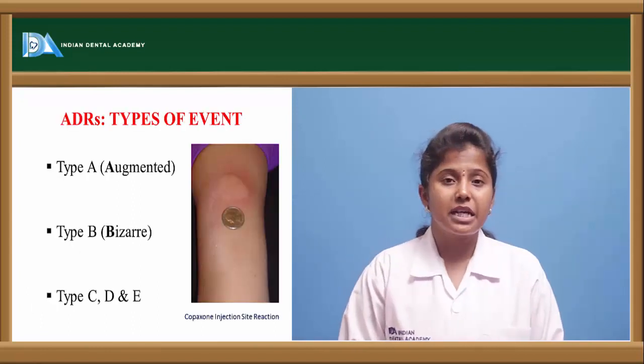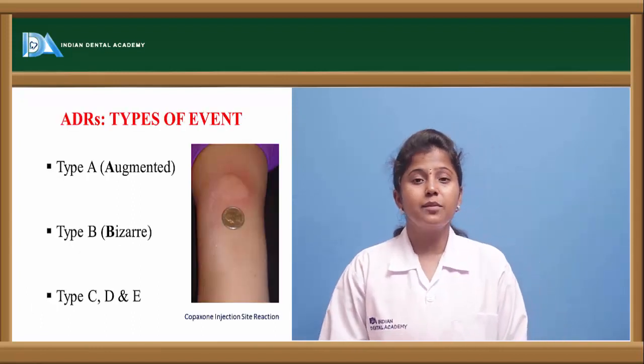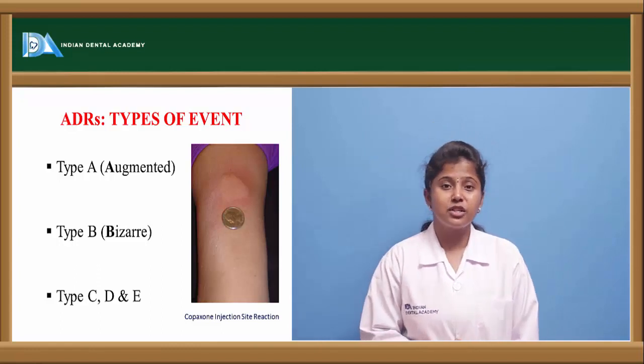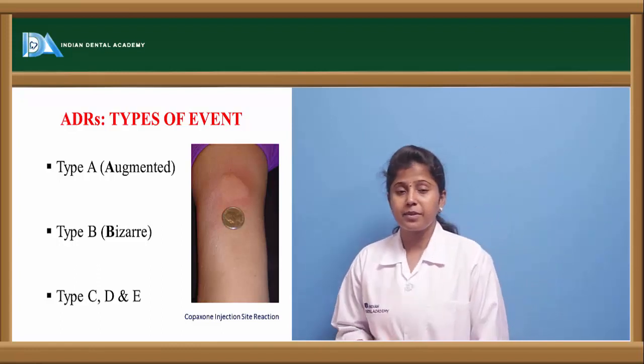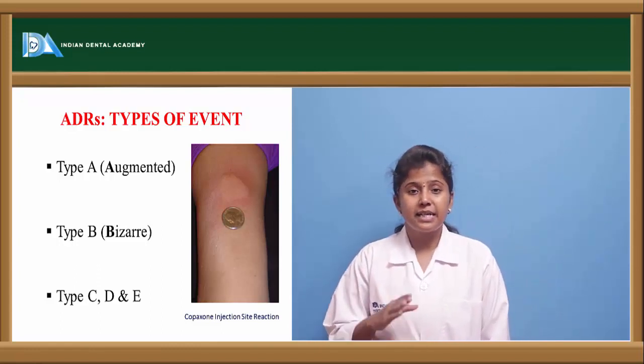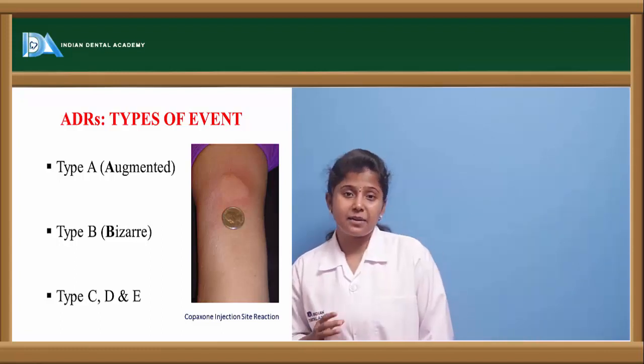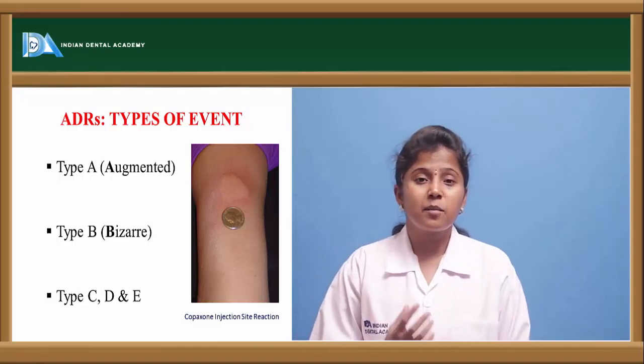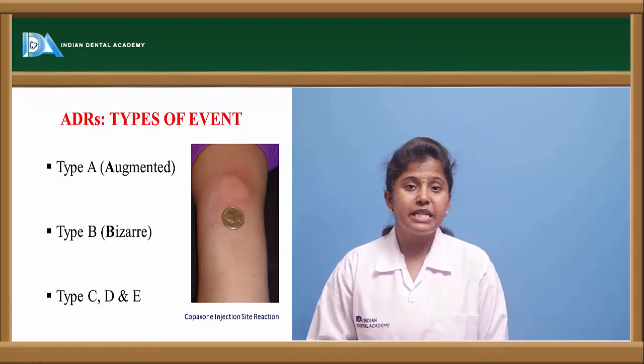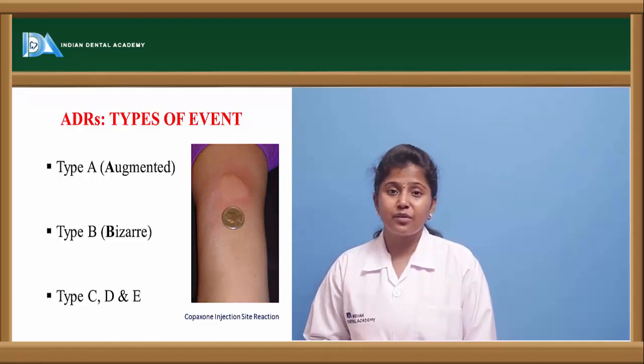Let us see the adverse drug reactions based on type. Based on type, these adverse drug reactions are classified into 5 types: Type A, Type B, Type C, Type D and Type E. Type A and Type B are most commonly seen, and Types C, D and E are very rare.